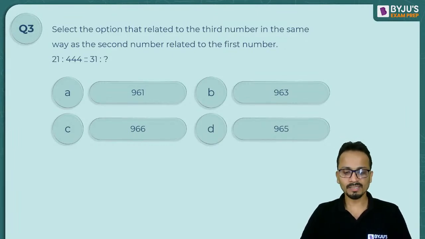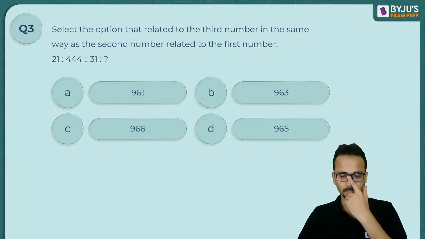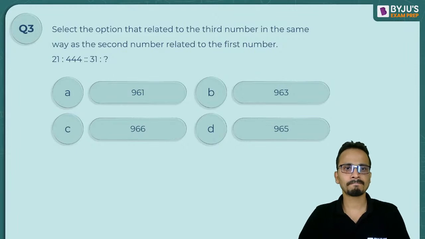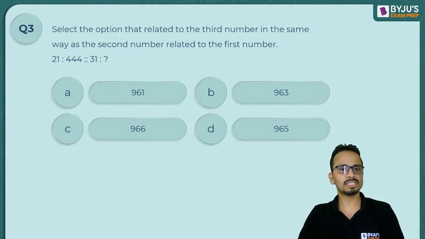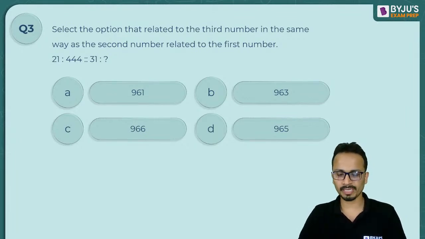Any answer for this one? All right, Tap Gamer, you are saying option C should be correct.